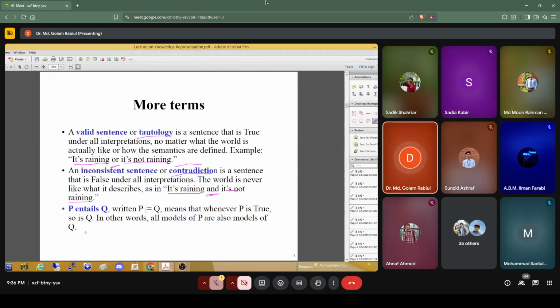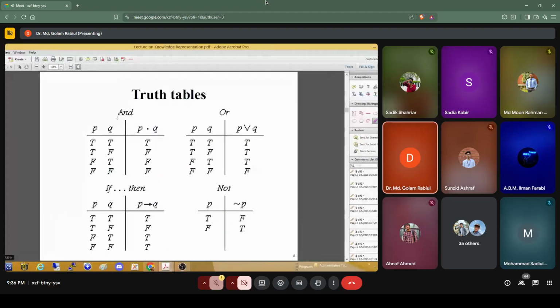Sometimes we also mention entailment. Okay, P entails Q. Usually we write in this form here. This one is called entails or entailment. It means whenever P is true, so is Q. Okay, so whenever P is true, then so is Q. So in other words, we can say all models of P are also models of Q. Okay? So that's what we call P entails Q.